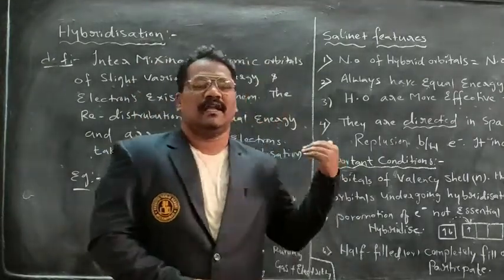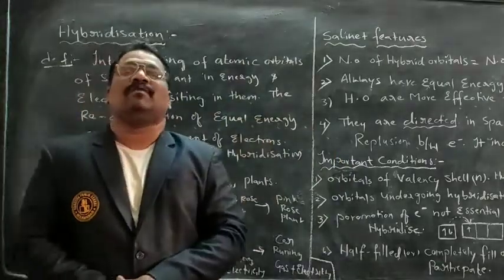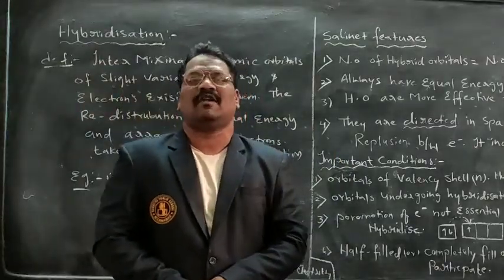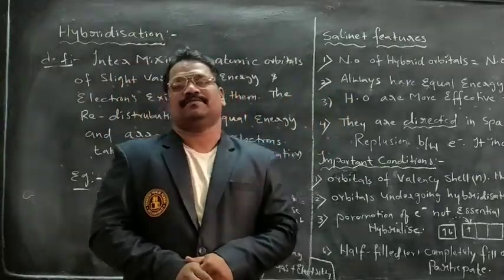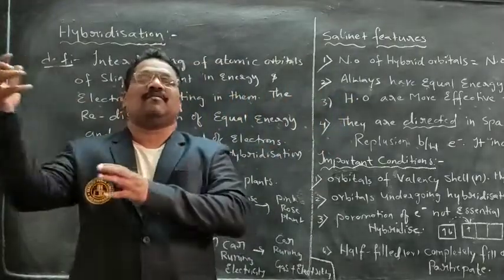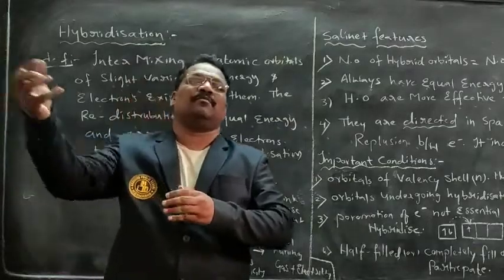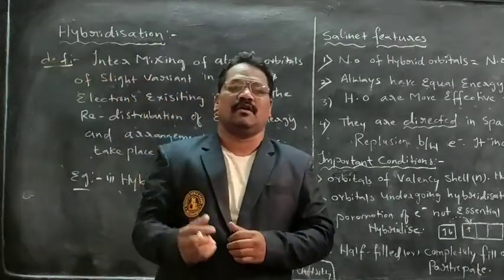Already we have studied the important points of valence bond theory: the greater the overlapping, the greater the strength of the bond; it is the strongest bond.